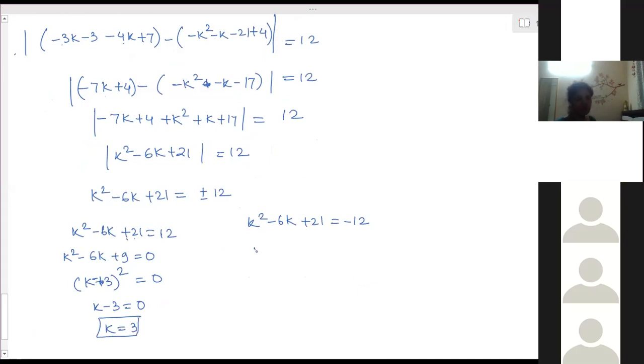On this side it is K square minus 6K, and this will come plus, so it will be 33 is equal to 0. Then 33, 11 and 3, it's not divisible. No value. Then you have to solve by the quadratic formula because it will come as a square root number.